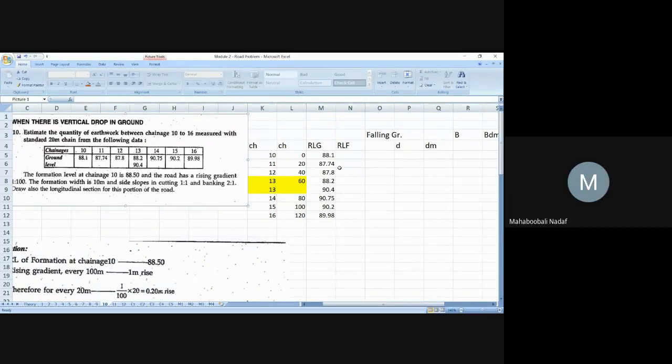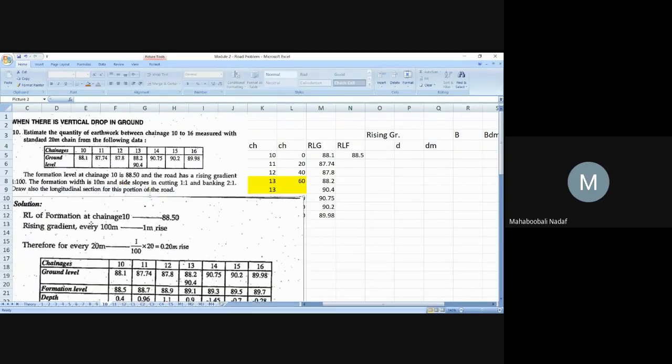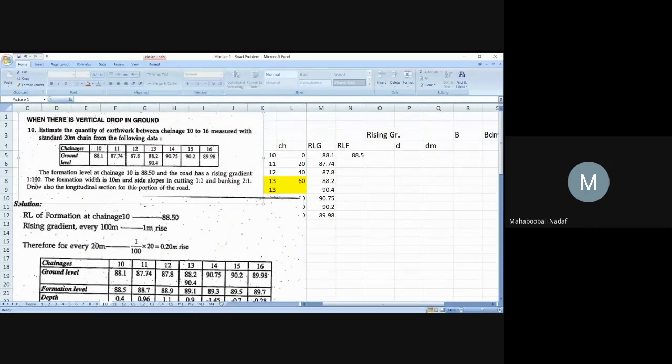88.5. Very good. RLF, the formation, is 88.5. And the next is rising gradient or falling gradient? Rising. So how to add the rising gradient to the previous one? What value? Can you see here? They have given 1 in 100. Rising gradient of 1 in 100.